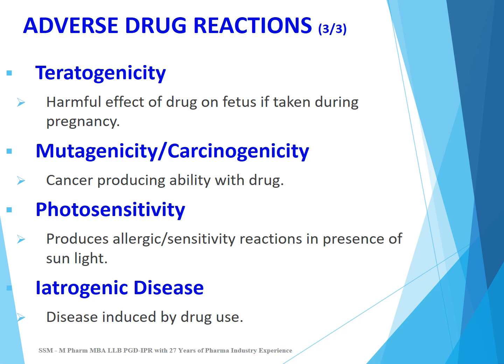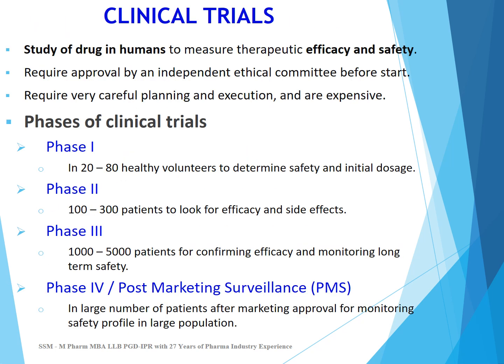Iatrogenic disease, or drug-induced disease, or physician-induced disease, means diseases produced by the use of a drug, maybe because of various adverse or side effects of the drug. Like aspirin produces gastric bleeding.